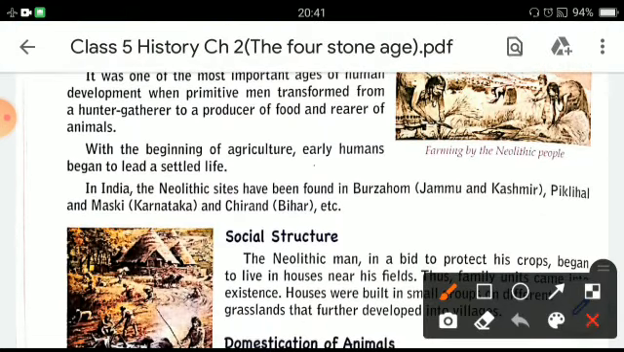With the beginning of agriculture, early humans began to lead a settled life. Now when he started growing crops, he used to settle in a particular place. He started leading a settled life. And in India, the Neolithic sites have been found in Burzahom in Jammu and Kashmir, Piklihal and Maski in Karnataka, and Chirand in Bihar, etc.